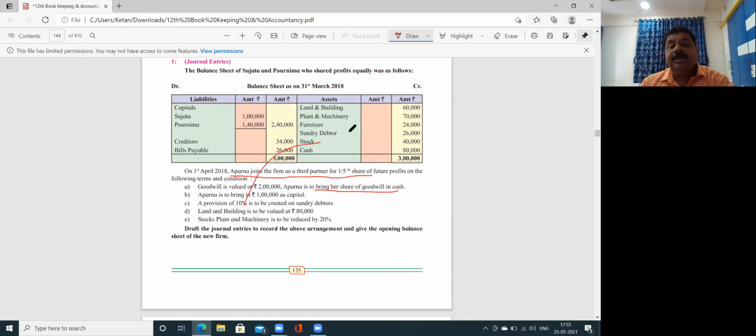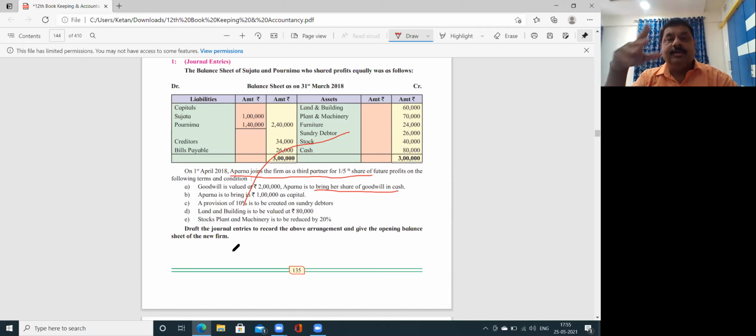This is like an RDD. The loss from debtors goes to the profit and loss adjustment account, debit side. Building valued, stock valued, and so on. What is the requirement? The requirement can be to pass journal entries and to prepare the balance sheet. Sometimes there are two options: pass the journal entries and show the balance sheet, or prepare ledger accounts and show the balance sheet.